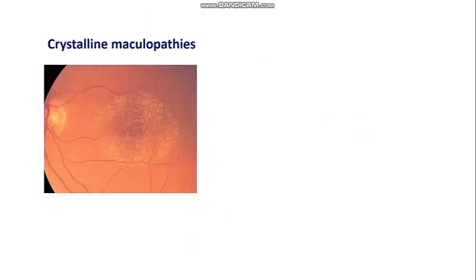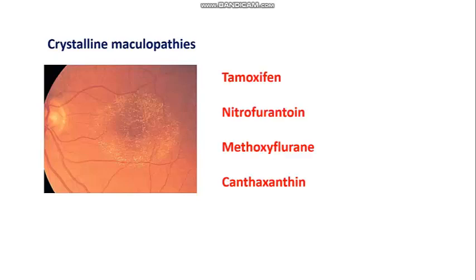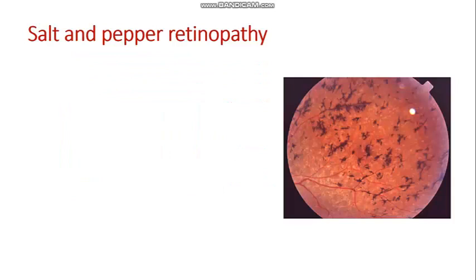Okay, some examples of drugs which can cause crystal depositions in the macula. You can remember them in any of your ways. Tamoxifen is one important drug. NMC, National Medical College, or whatever you can remember. Nitrofurantoin, methoxyflurane, and canthaxanthin can cause crystal depositions in the macula. And the last for today, I'll just tell you, salt and pepper retinopathy.